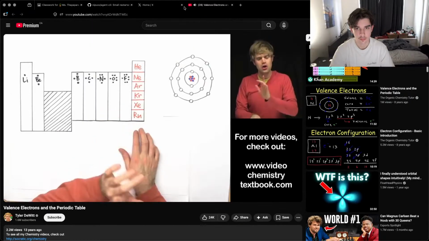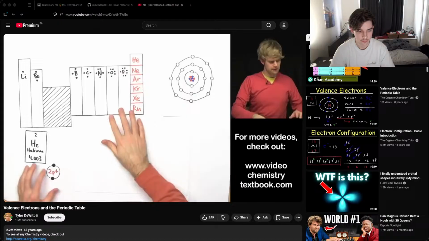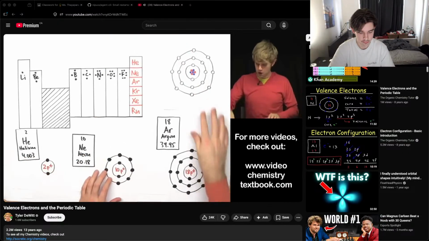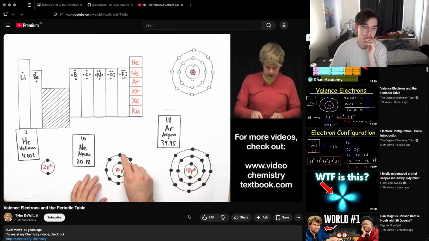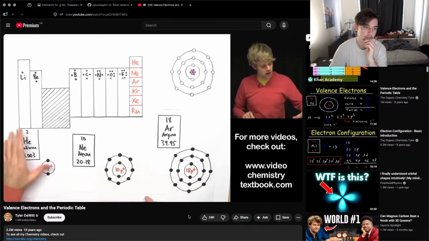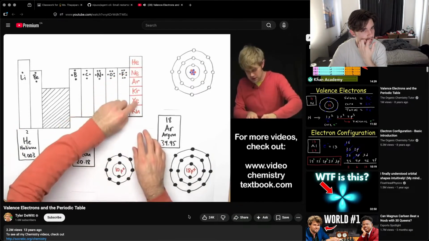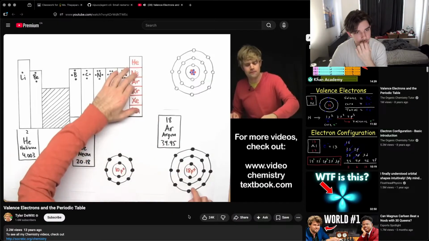Now here's the last column we're going to talk about. Okay, look what happens here. We'll look at helium, neon, and argon. Here's helium, here's neon, and here is argon. Notice that argon has 8 valence electrons, doesn't have any empty holes in its valence shell. Neon also has 8 valence electrons, but helium only has 2 valence electrons. So what's going on in this column is that most of these have 8. Neon has 8, argon has 8, as do krypton, xenon, and radon. But then there's helium that only has 2.